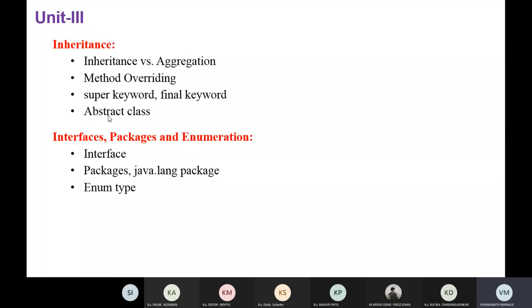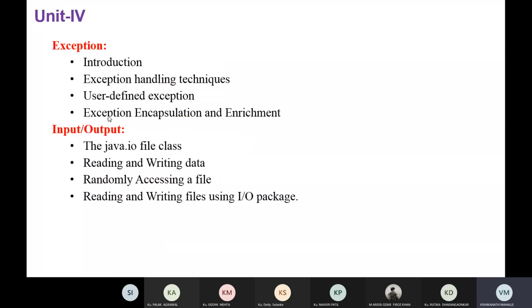Also packages, so built-in packages and user-defined packages, that we will learn. Also enum type, enumeration types. Okay, that is a user-defined data type. So that we will learn in unit 3 also. Okay. So that is unit 4.